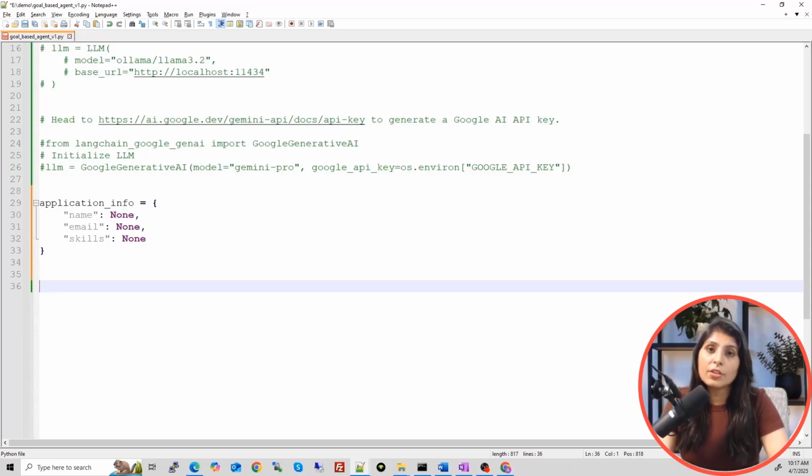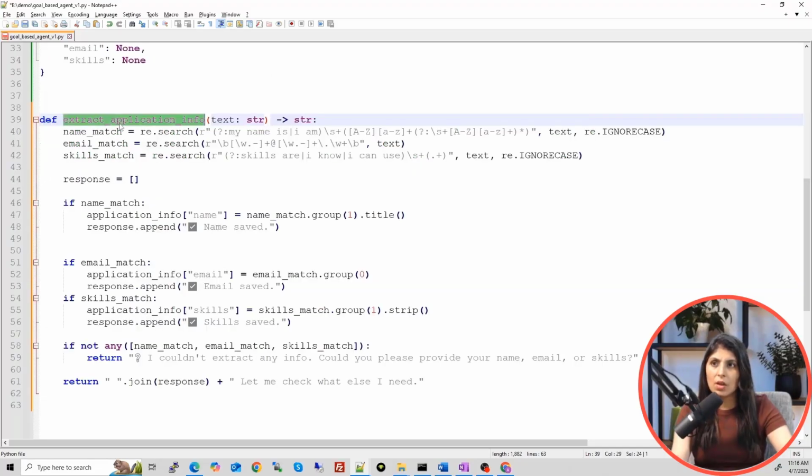Now guys, we need a function which will extract the name, email ID and skills of the user whenever the user types a message in the chat box, right? So let's create that function. This is the function, extract application info, and the input to this function will be the text which the user typed.